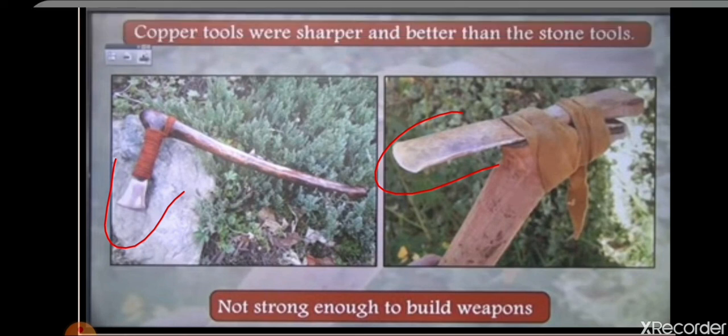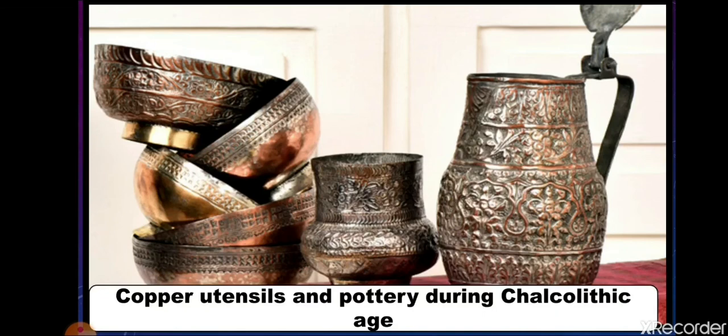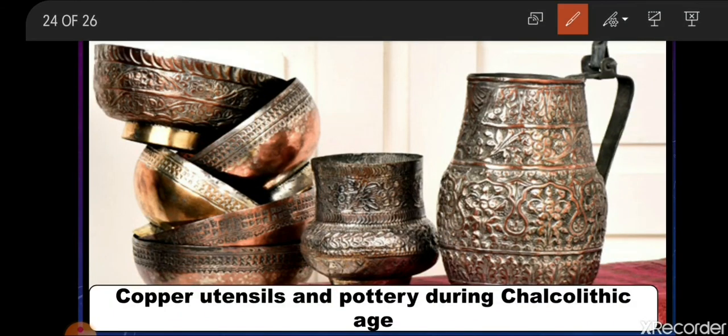And later on, what happened while digging out the earth? Copper was also used for making pottery and utensils. Copper is very soft. Copper is used nowadays basically for electricity purposes in electric wires. You have seen that metal colored wires are there in our houses.